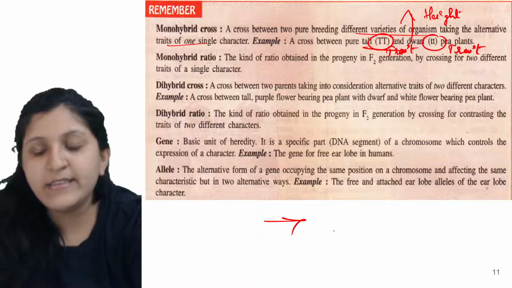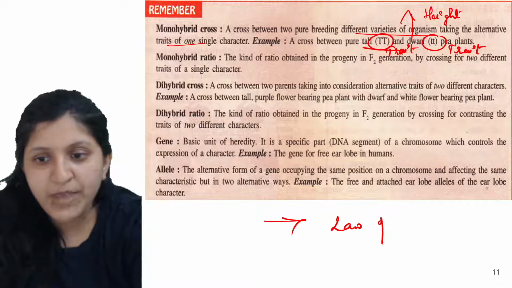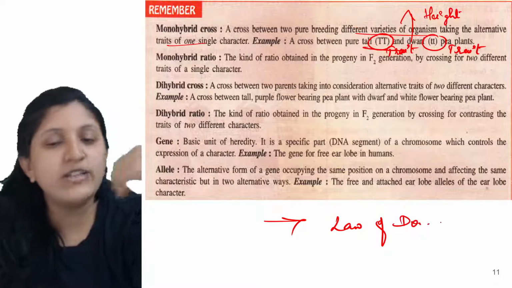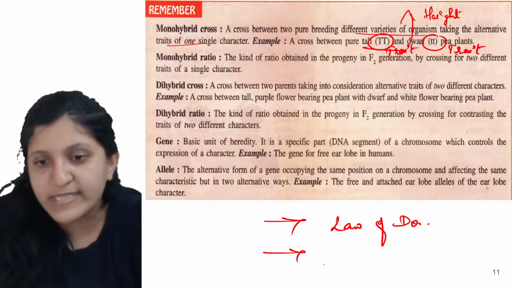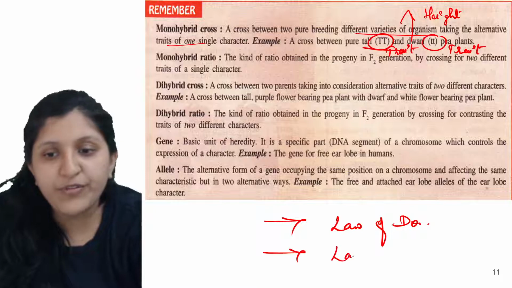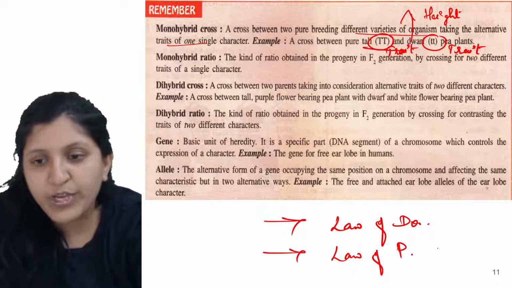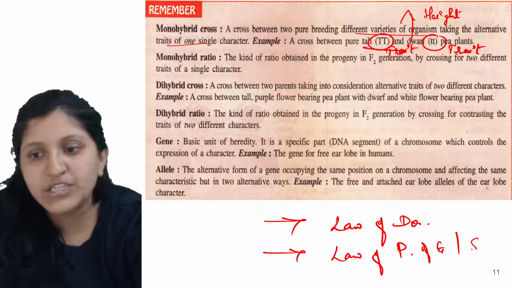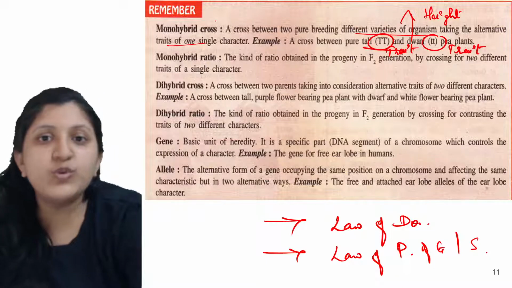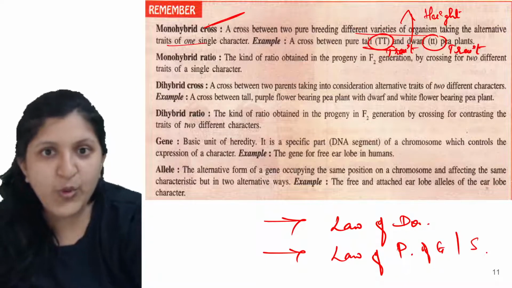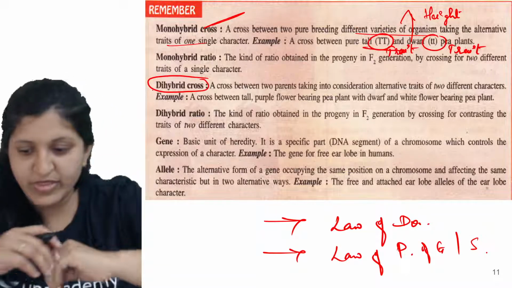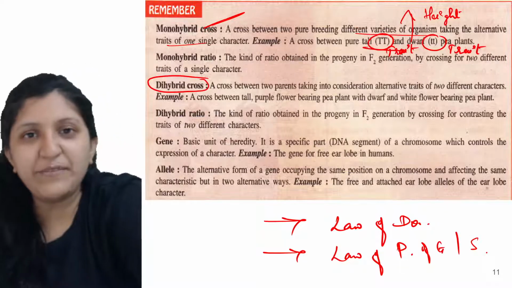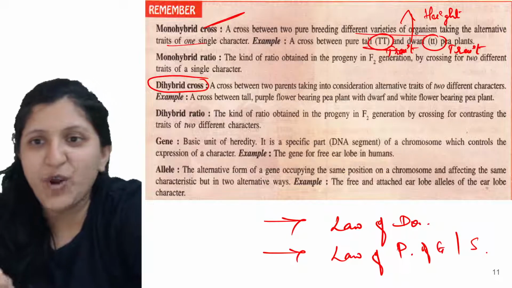So that is the law of dominance. And other than that, there is one more. What is that? The law of segregation, which we can also call the law of purity of gametes. So these two laws are applicable for a monohybrid cross. Then what about a dihybrid cross? Which law might be applicable for a dihybrid cross?